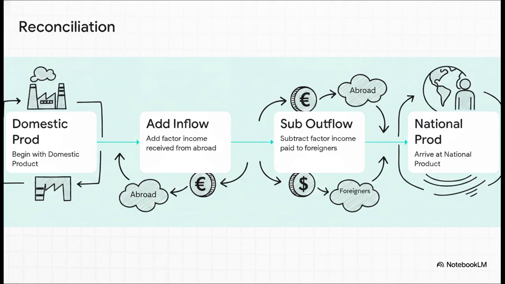Let's methodically prove this theorem together, treating our syllabus concepts as strict mathematical axioms to show how adding NFIA yields the final aggregate. Step 1. We begin with our baseline, the domestic product, which measures our pure geographical output. Step 2. We augment this by adding the factor income successfully received by our normal residents from abroad. Step 3. We must deduct the factor income paid to the rest of the world, those foreign enterprises extracting value from within our borders. By executing these precise macroeconomic adjustments, Step 4 logically emerges. We finally arrive at the national product, our resident-centric output.